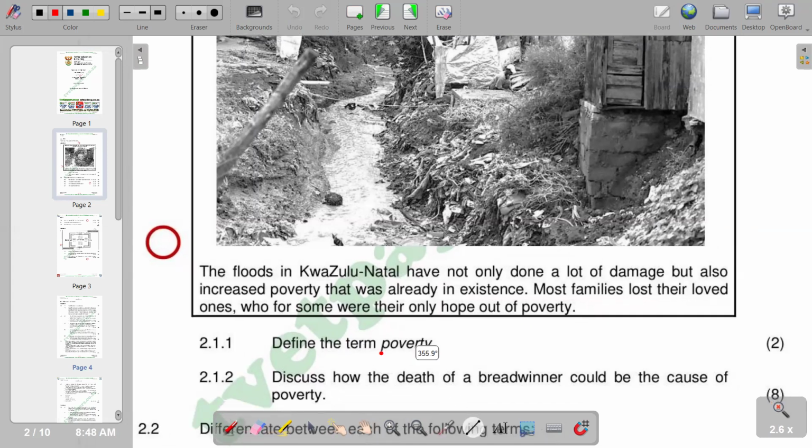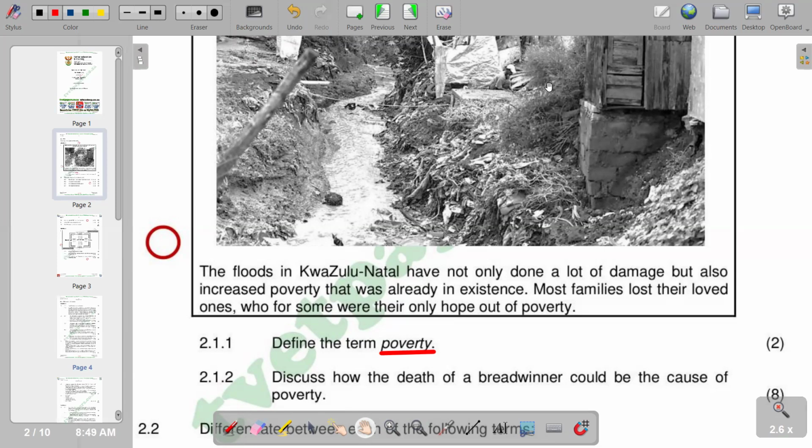So we have poverty that we need to describe, and of course, looking at poverty, we can best describe it as lack of sufficient financial resources to meet a socially acceptable minimum standard of living. So if you lack sufficient financial resources to meet a minimum standard of living, you are under poverty.